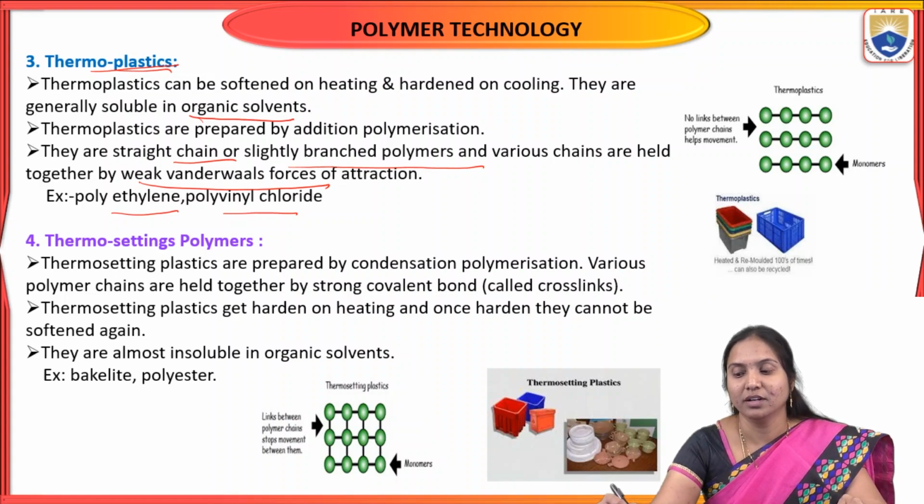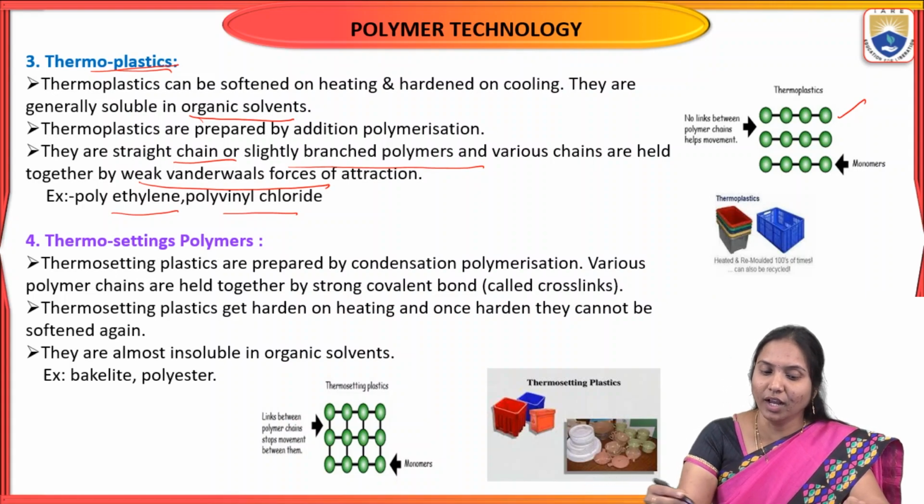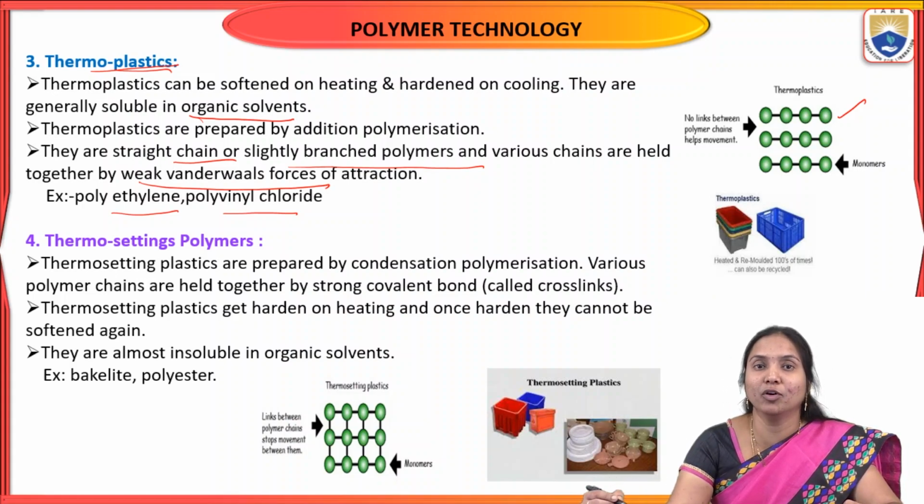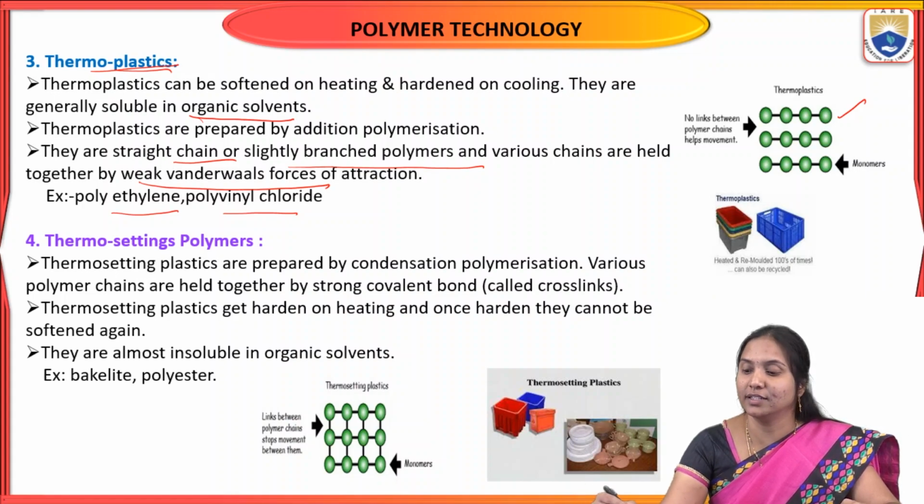Here, see this image of thermoplastics. Generally, thermoplastics are soft on heating and hard on cooling. These are straight chain polymers, slightly cross-linked, but mostly linear. The intermolecular attractions are weak van der Waals forces, and generally these thermoplastics are formed by addition polymerization. The best examples are polyethylene and polyvinyl chloride.